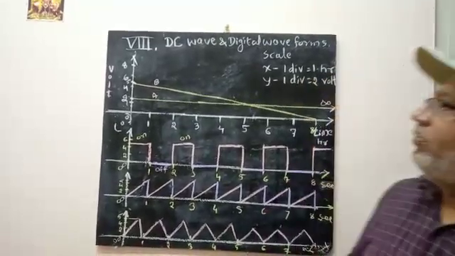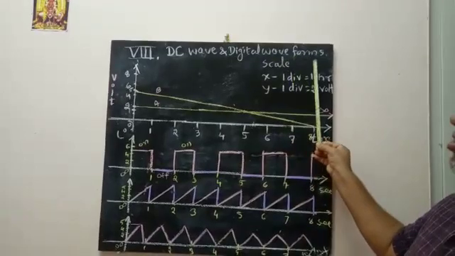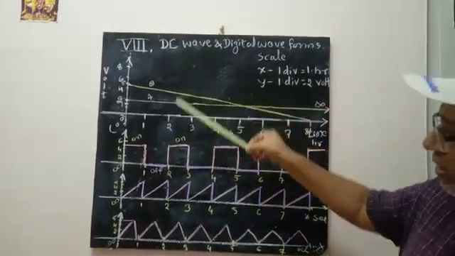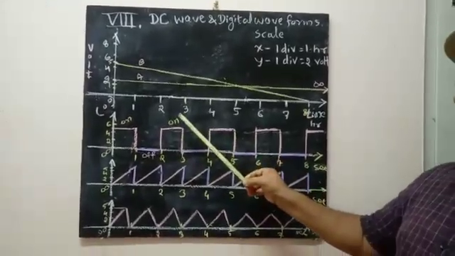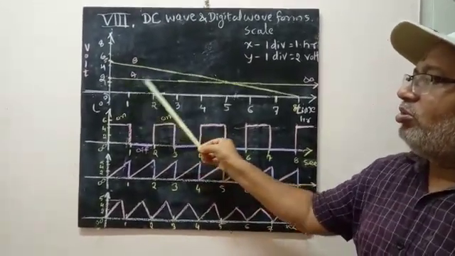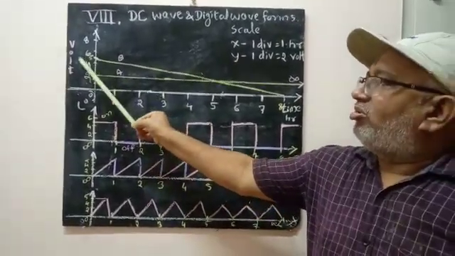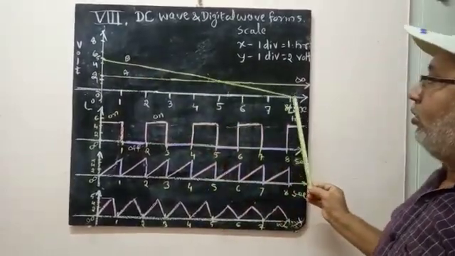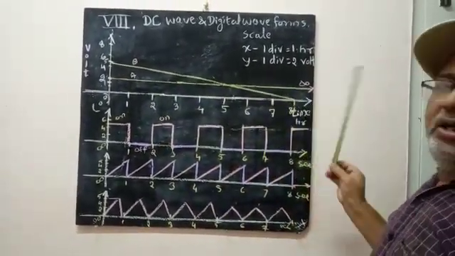Now let us see the DC wave and the digital waveforms. Totally these are all DC waves only. Children, one thing you keep in your mind: DC will not go negative, meaning it won't flow in the reverse way. It is from positive to zero, only unidirectional flow of current.